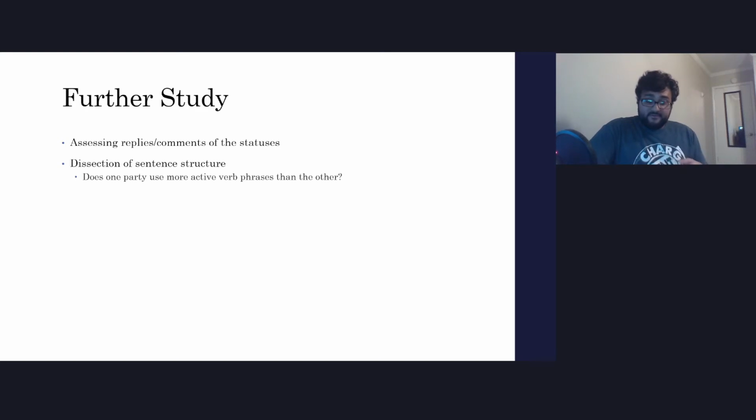So a further avenue of study is to also include some of the replies and comments of the statuses, as they still reflect the initial political party while not having the same professionalism. We may see more opinionated statuses from there. It can also contribute to the popularity metrics as well. Another avenue of study is to further dissect the sentence structure of every tweet. Does one party use more of an active voice than the other? Does one party use more descriptive words, like adverbs and adjectives, than the other?